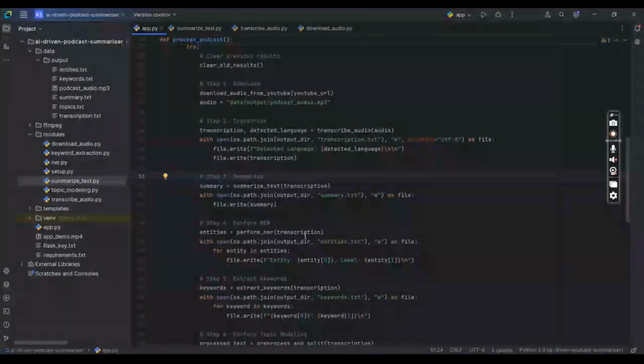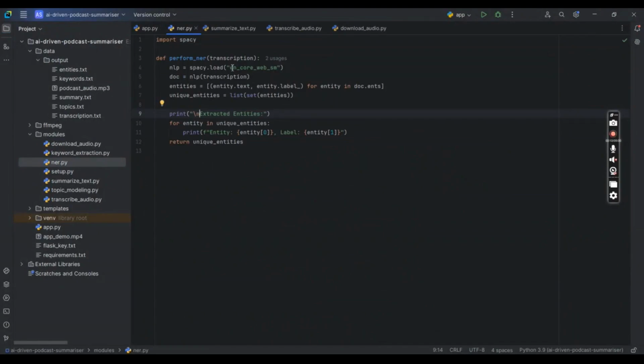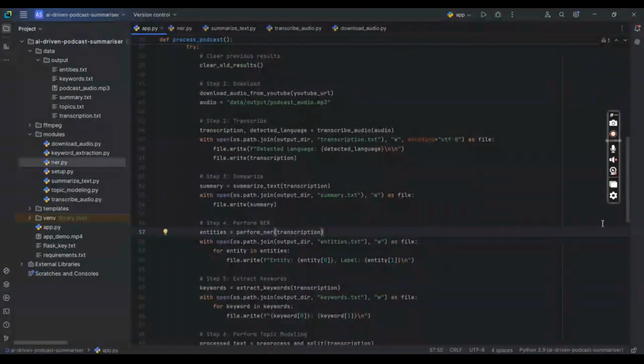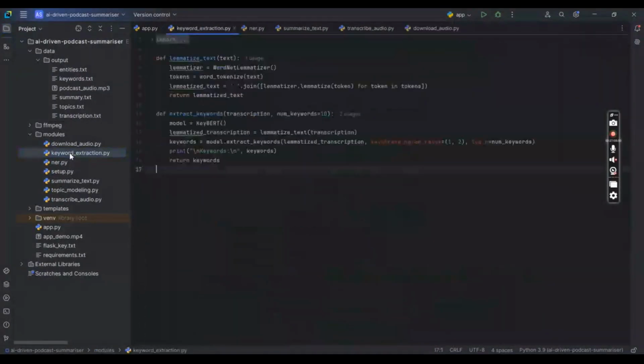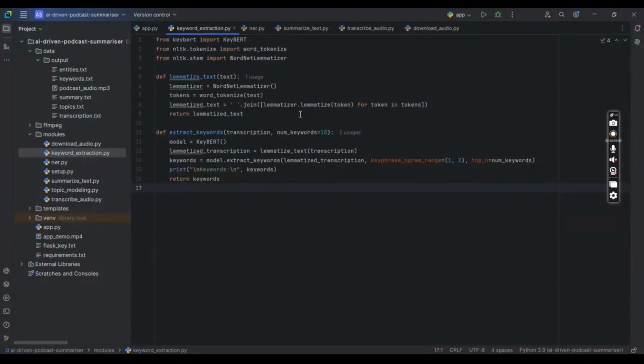So after summarization we perform named entity recognition to look out for the main entities which are in the podcast. So we need to open the NER module now. Here I use spaCy for performing named entity recognition, and after this we got the named entities. Our next operation is to extract keywords. Here we also perform the lemmatization and also use a keyword extractor to extract the keywords from the summary which we got generated.